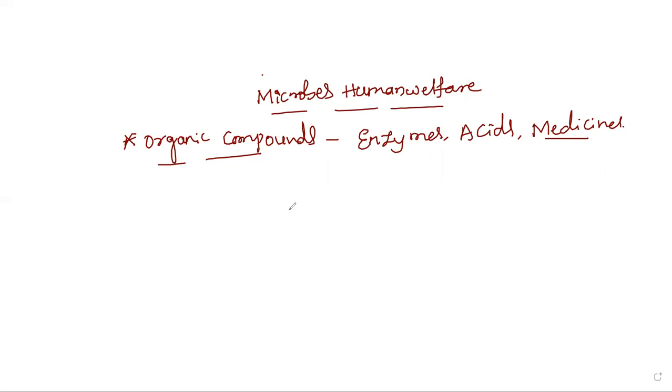There are various microorganisms, maybe bacteria or fungi, which were used in the preparation of many enzymes, which will be helpful for the activities or the products to be obtained.